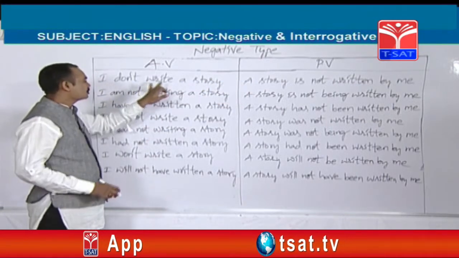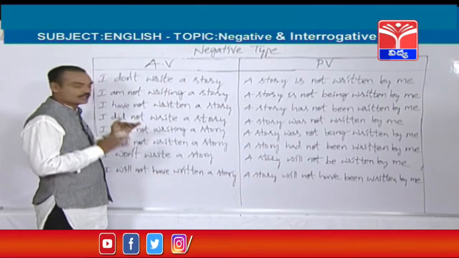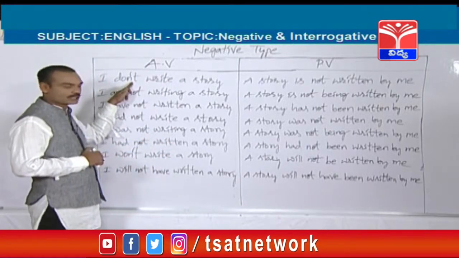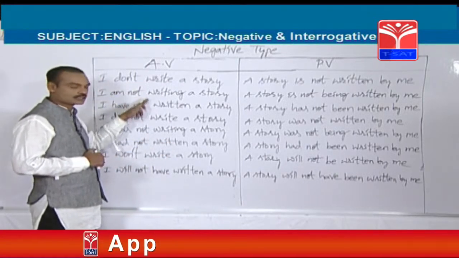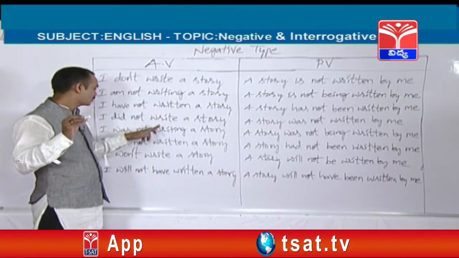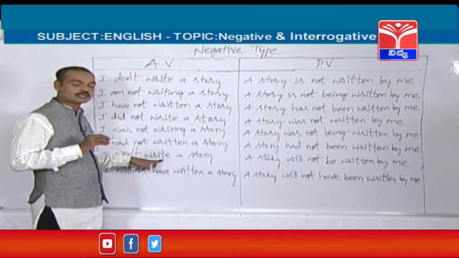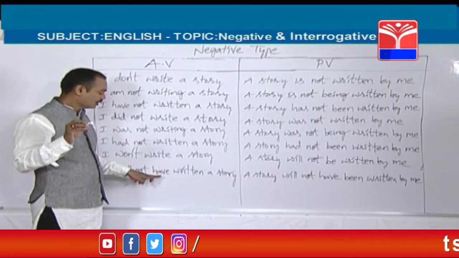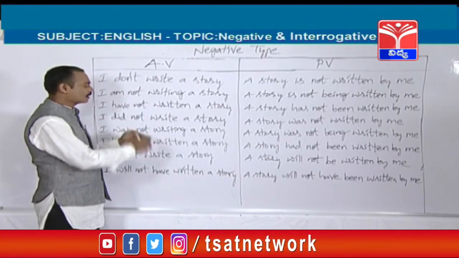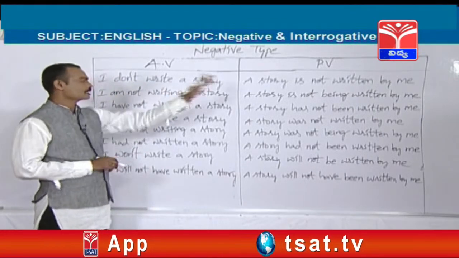This sentence has been given from simple present tense. So in this table, 8 tenses only can be changed into passivizes. This is from simple present tense, this is from present continuous, this is from present perfect tense, this is from simple past, this is from past continuous, this is from past perfect tense, this is from simple future tense, this is from future perfect tense. So like this, 8 tenses have been given here in order. So this is from simple present tense.